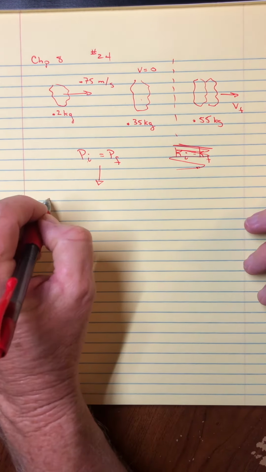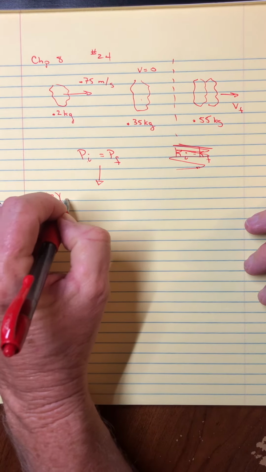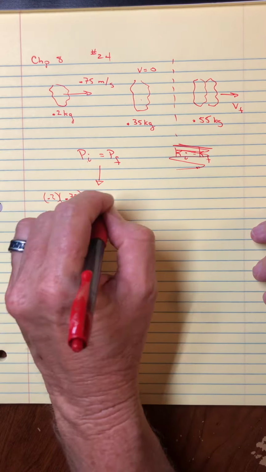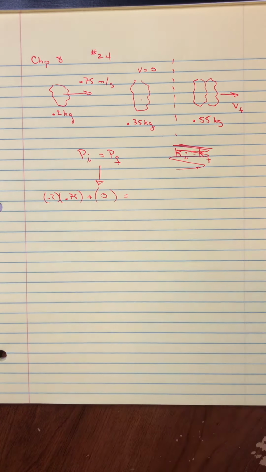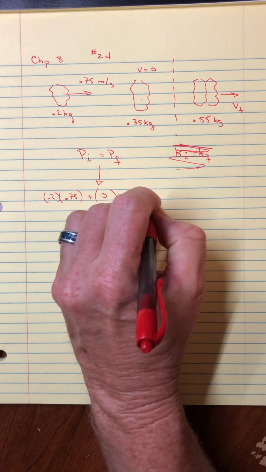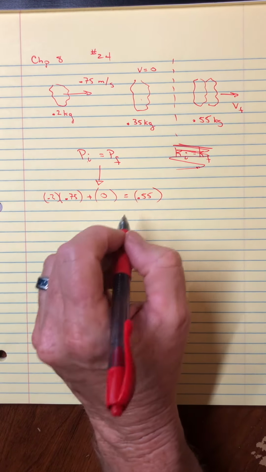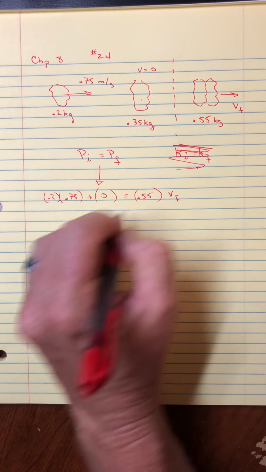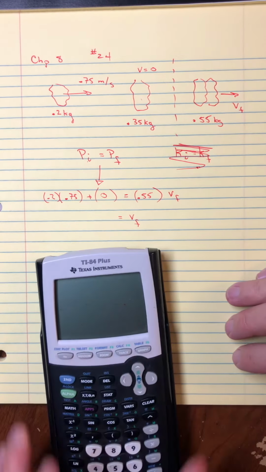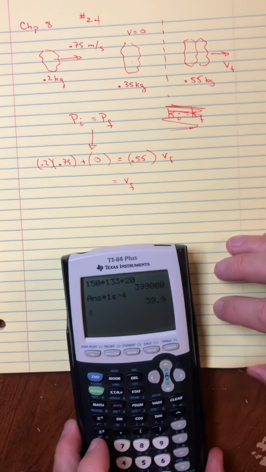Before would be a mass of 0.2 and a speed of 0.75. The other object would have a speed of 0, therefore a total momentum of 0. So that's before the collision. Then after the collision, thinking of it as one object, it's 0.55 times the final velocity. Now it's just a matter of putting in our numbers, and we get the answer.